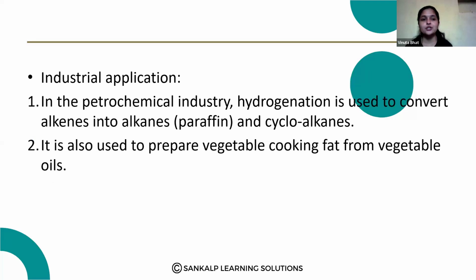So here, what are the applications? In the petrochemical industry, hydrogenation is used to convert alkenes to alkanes and cycloalkanes. It is also used to prepare vegetable cooking fat from vegetable oils.